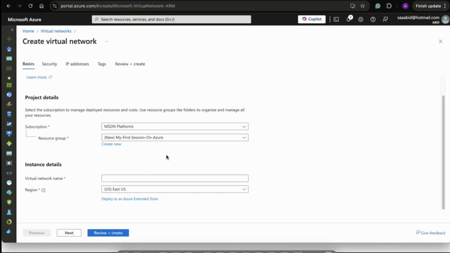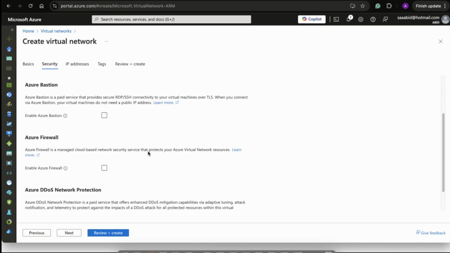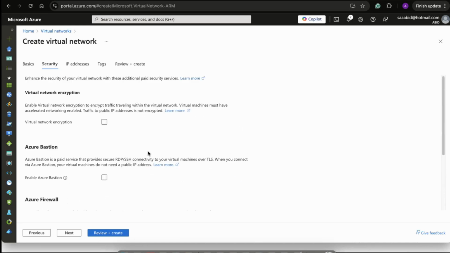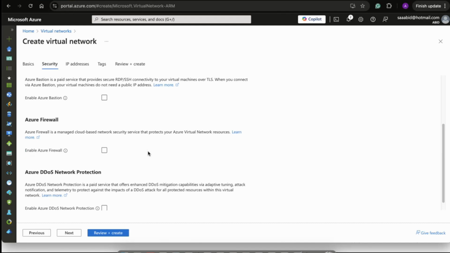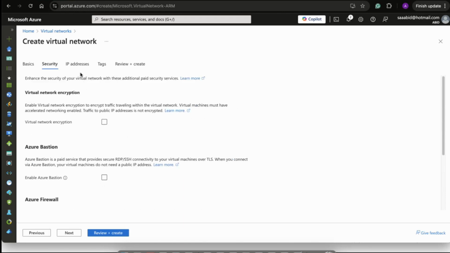Now let me give the virtual machine name, sorry, virtual network name. I'll call it my first VNet. So this is going to be my first VNet. Where exactly do I want it? I want it on the East US region. Perfect. I'll go next. We will not discuss security much right now. Possibly down the line we will discuss a couple of key things related to security in the AZ-500 sessions. If any topics come up over here, we'll possibly talk about them.